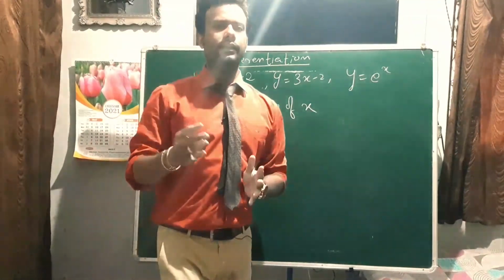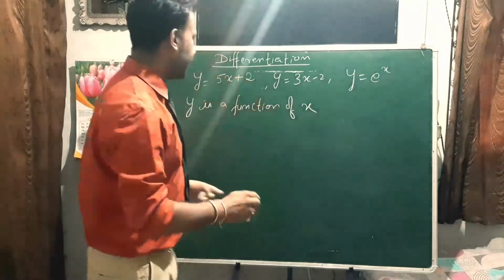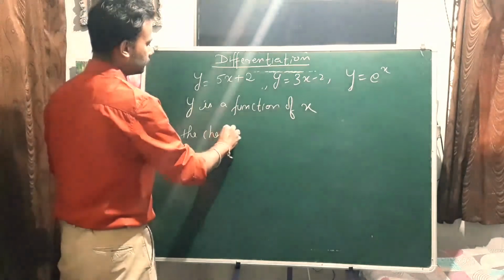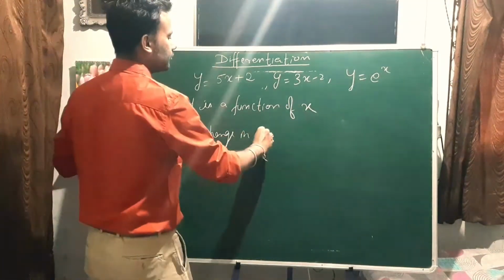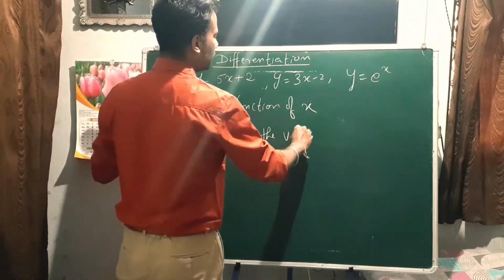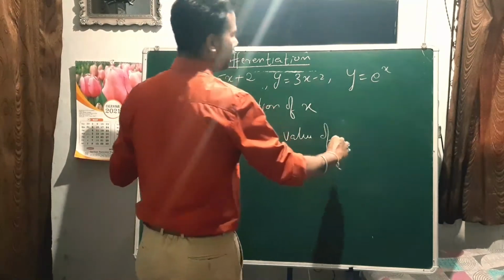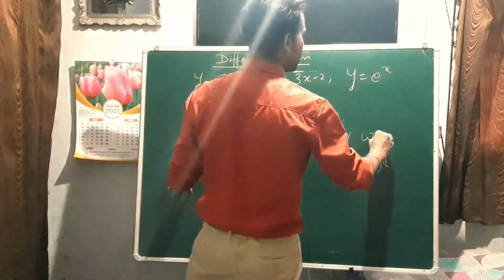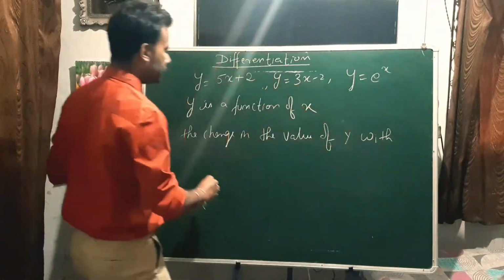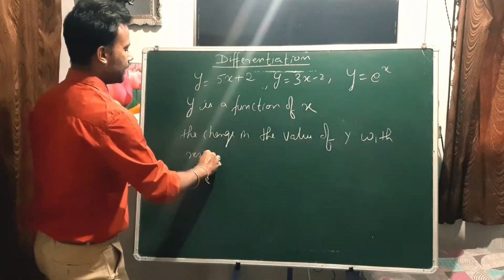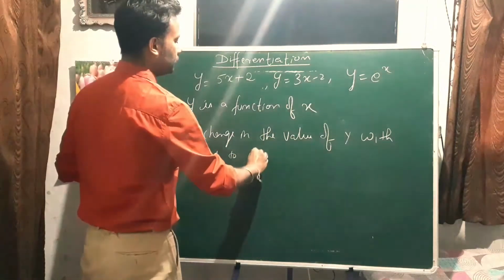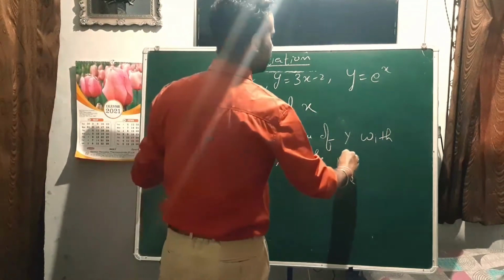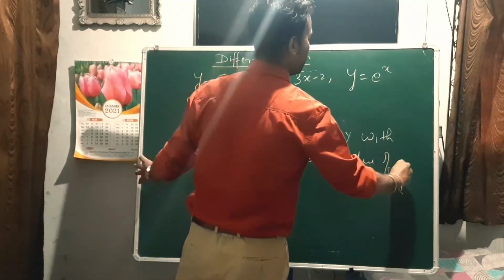So if we find this change, the change in the value of y with respect to the change in the value of x.